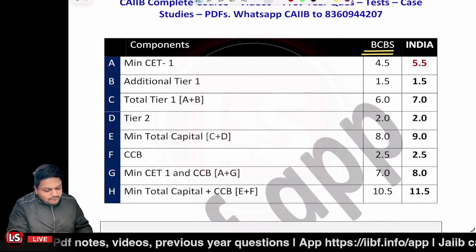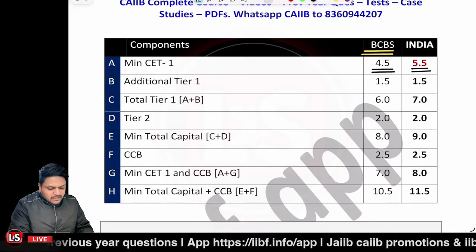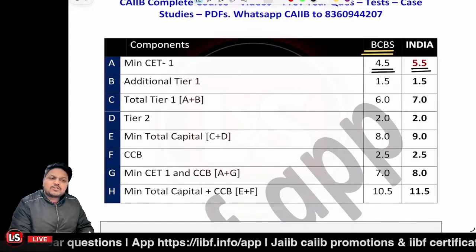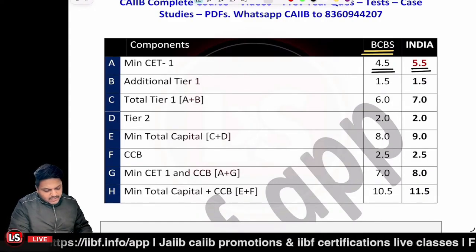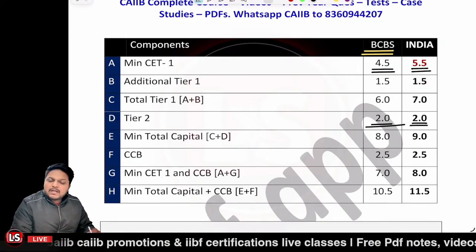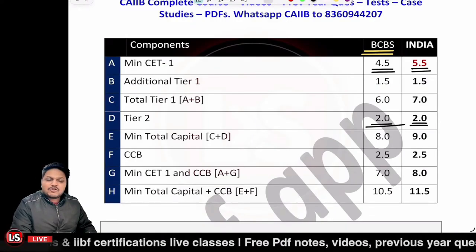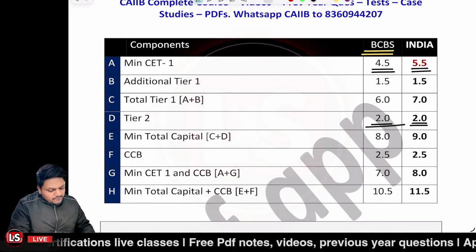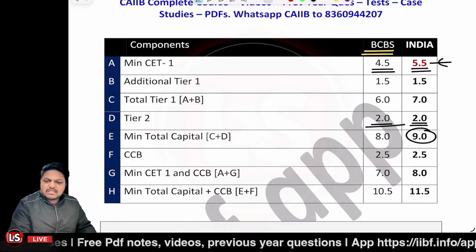It says 4.5% is to be maintained, but Indian regulator says no, you have to maintain at 5.5%. But all the ratios are all same, right? For 1.5% for AT1, and tier 2 is to be maintained at 2%, right? So the minimum requirement related to the capital adequacy ratio in general for international banks, it is 8%, but for Indian banks it is 9% because there was 1% increase in case of the CET1 capital.